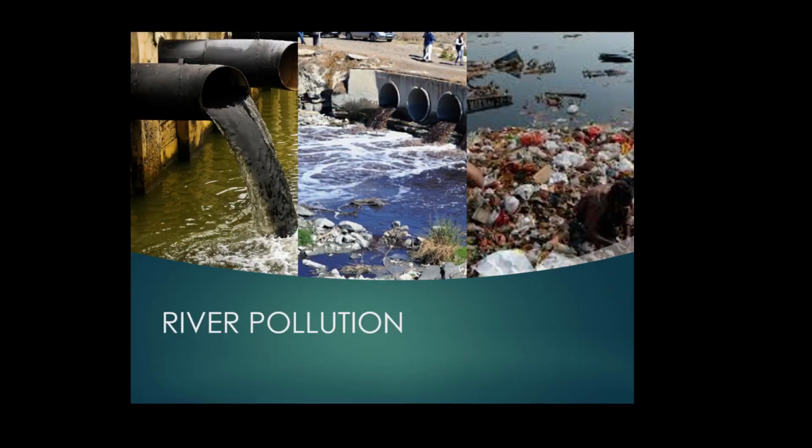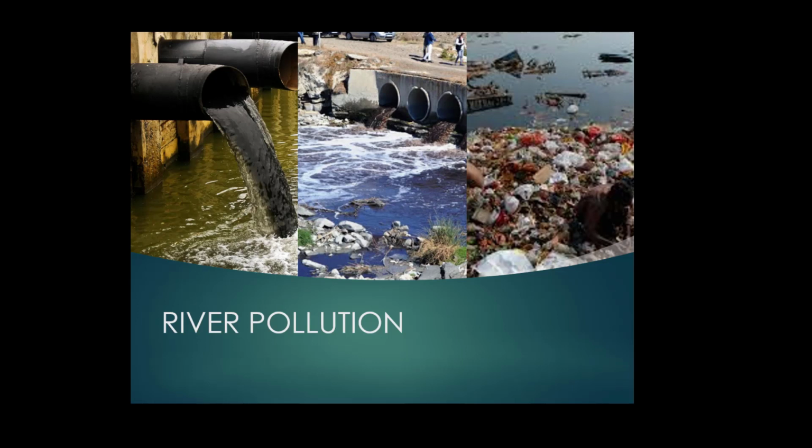Now we see river pollution. You can see through this picture how rivers are polluted by industry, through waste discharged by industry, municipal waste, and domestic waste.